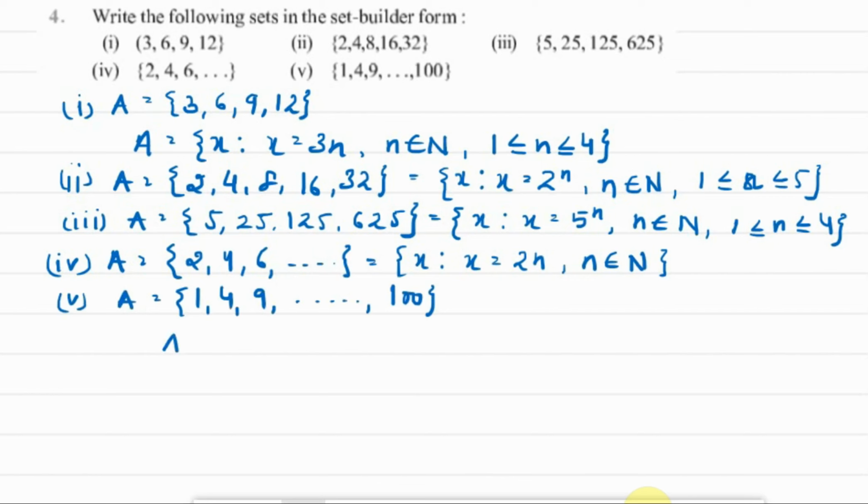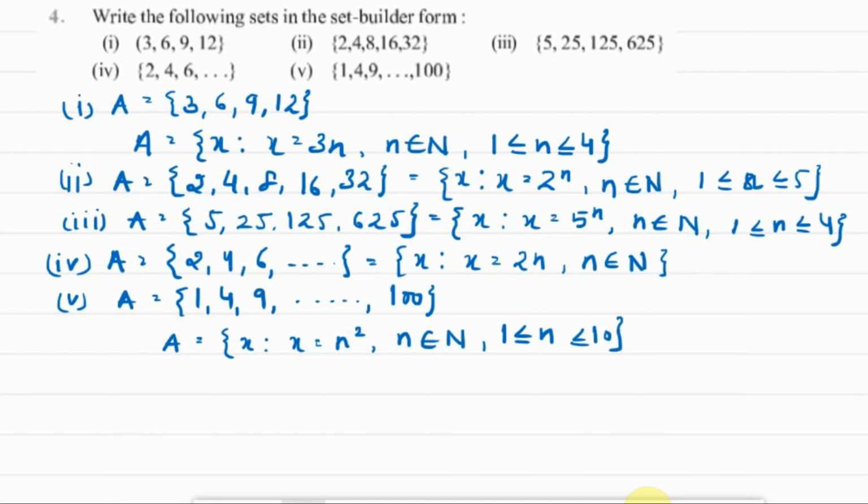Now what is the common property of the numbers enlisted in the set? They all are square numbers, square of natural numbers I should say. So the elements will be of the form x such that x is equal to n square, where n belongs to the set of natural numbers. Also we have the range for n. It is beginning from 1 and it is ending at 100. Now 100 is the square of 10. So the range of n will be 1 to 10.